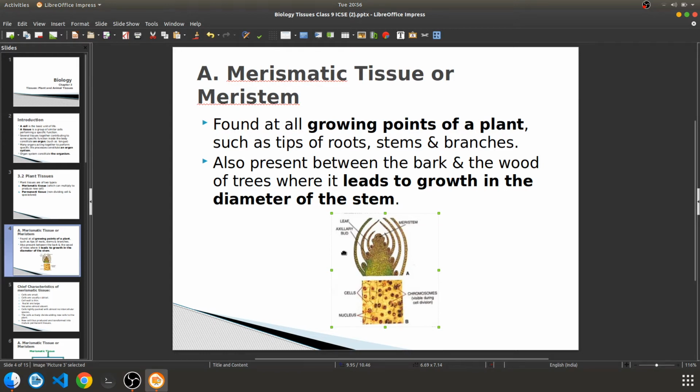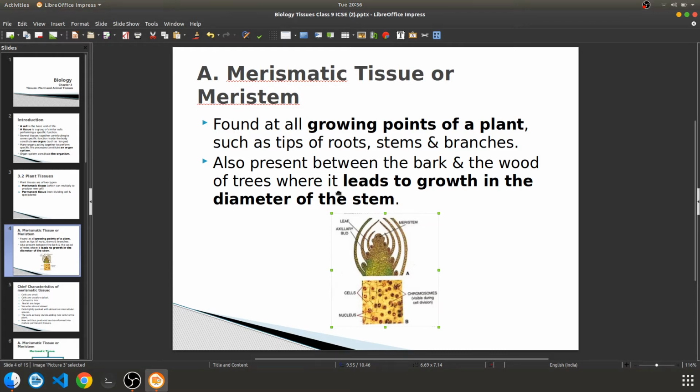These are also present between the bark and the wood of trees. Why? Because the diameter of the stem is also increasing. Look at the initial stage of a tree. If a plant is small in the initial stage, at that time you will see that the size of the stem is small.